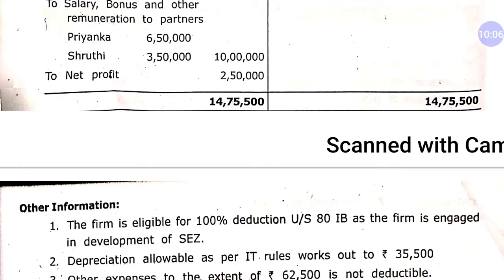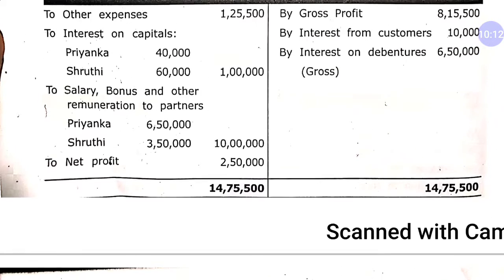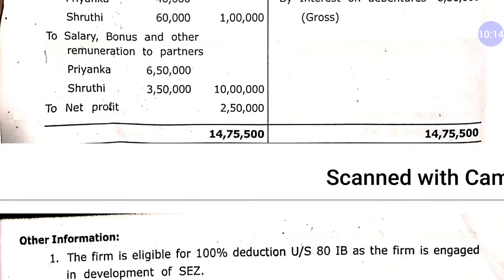Depreciation allowable as per IT rules works out to 35,500, and they are showing depreciation nil. So depreciation is the expense which they are not showing in their P&L account, while depreciation allowed according to IT is 35,500. So we will have to deduct depreciation accordingly.